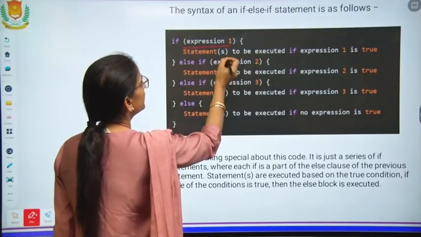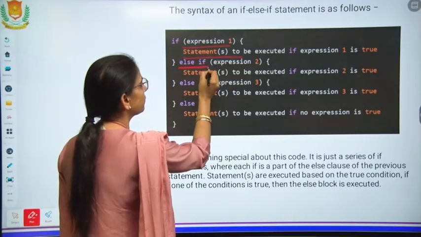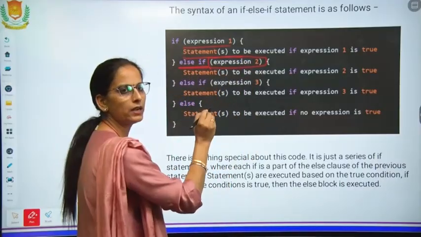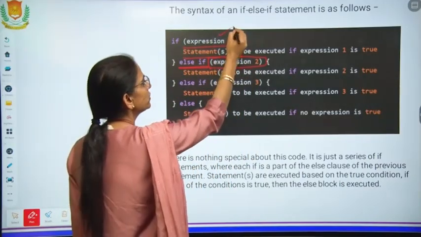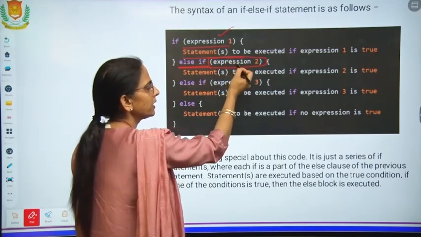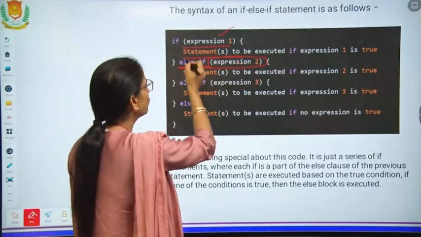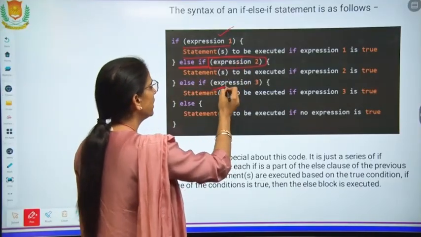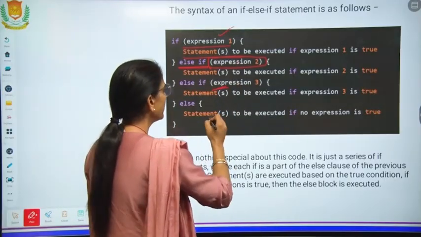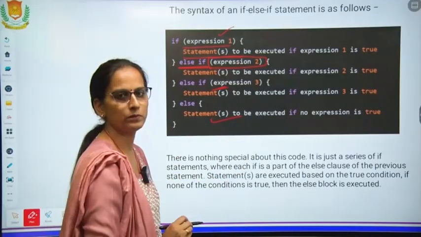This is the first expression. Then what will be printed? Now with the else if, here we will specify the second condition. If the first condition is not true, the flow of the program will come to the second condition. This second condition will be tested. If it is not true, we will come to this condition. If this condition is not true, then we will come to this statement: no expression is true.